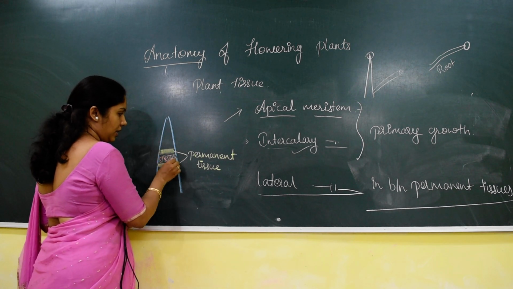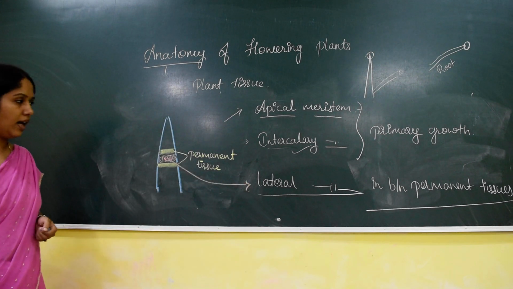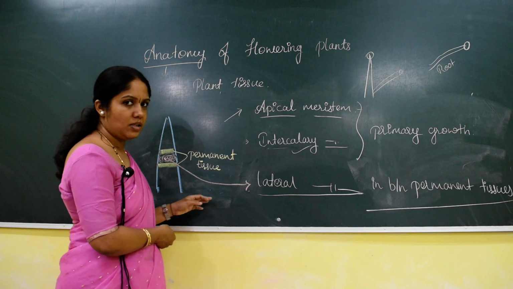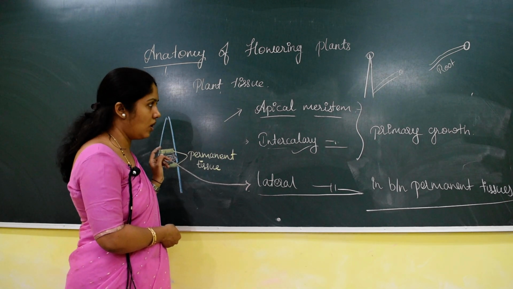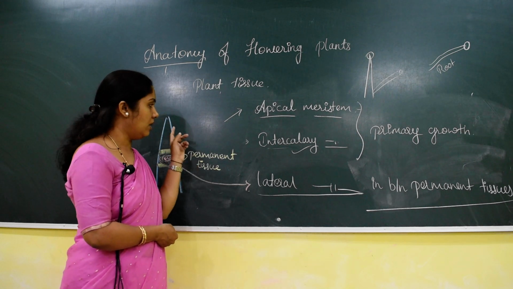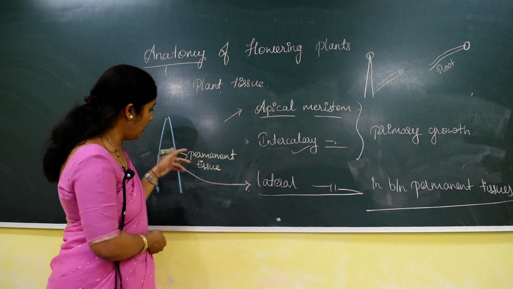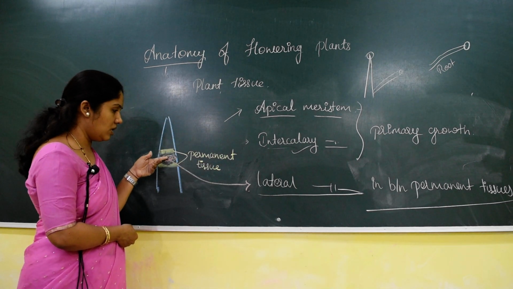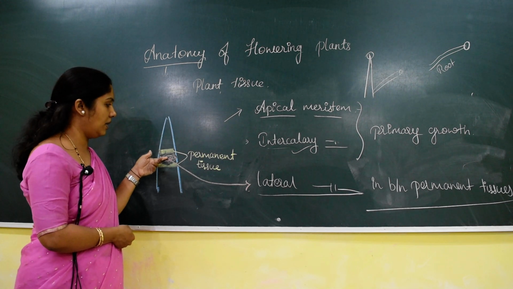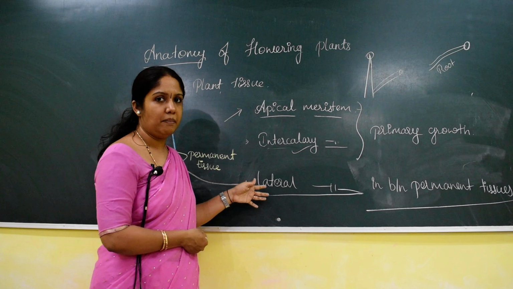This type of meristematic tissue itself is called lateral meristem. So lateral meristem is a type of meristematic tissue which is seen in between the permanent tissue. As we have already discussed, the meristematic tissue gives rise to permanent tissue. But once the permanent tissue is formed, in between the permanent tissue there is a meristematic tissue. That type of meristematic tissue itself is called lateral meristem.